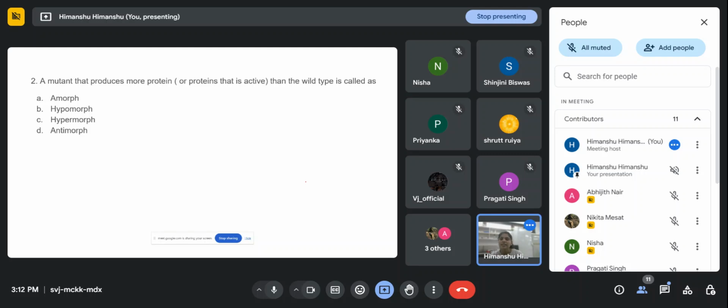A mutant that produces more protein, or protein that is more active than the wild type, is called as: a mutant that is now producing more protein. So option A is amorph, B hypomorph, C is hypermorph, and D is antimorph.